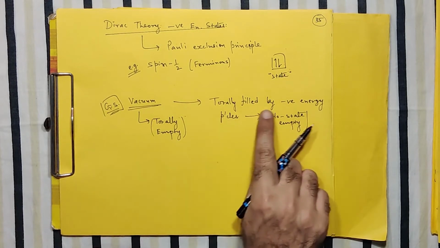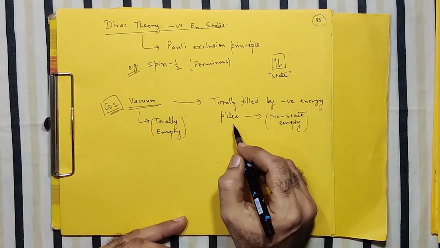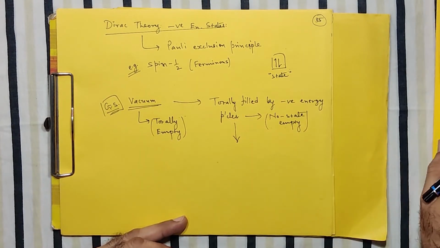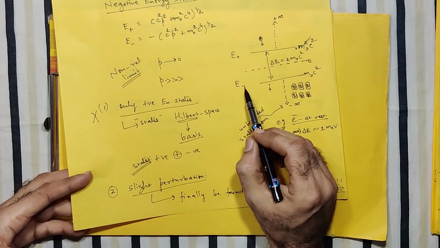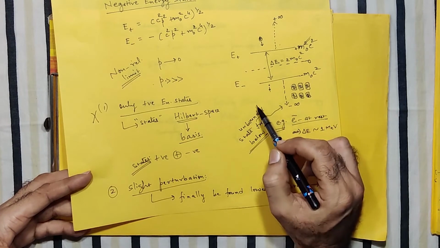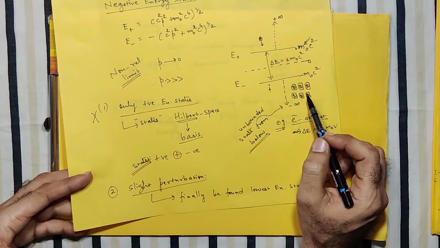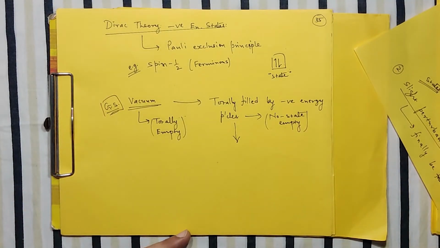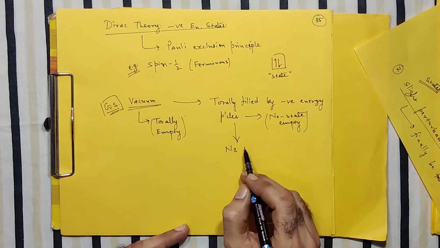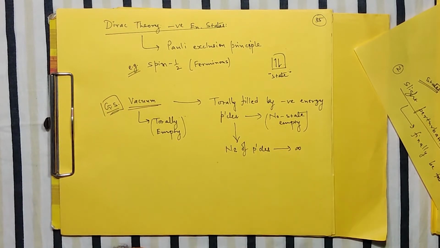And if it is totally filled by all the particles having the negative energy state, that automatically says that such a large number of states, starting from say minus m0 c square up to infinite, when filled by a large number of negative energy particles, means the number of particles included in this is practically infinite.